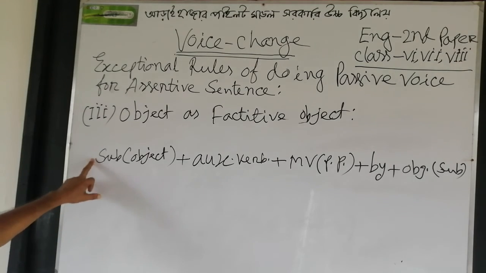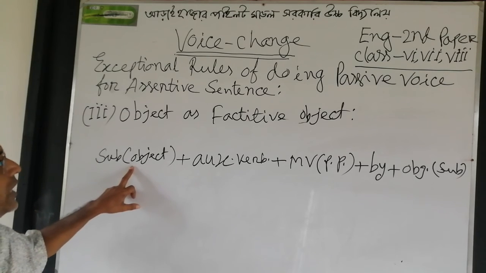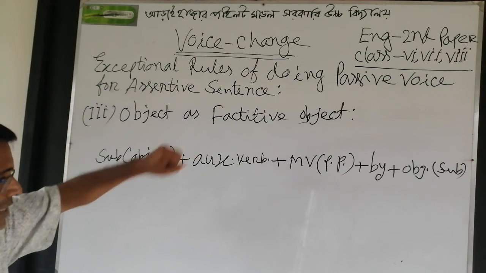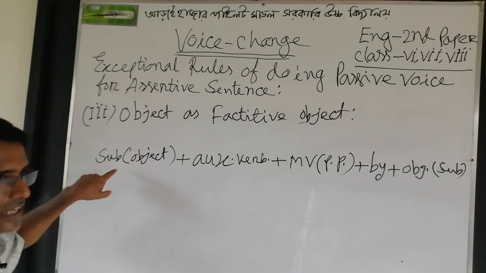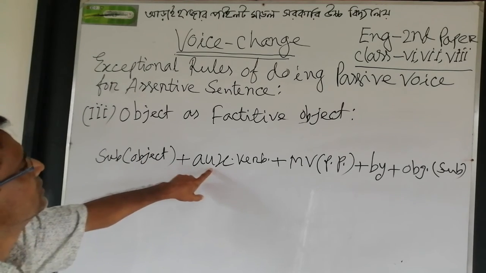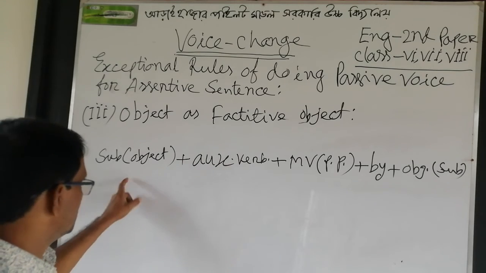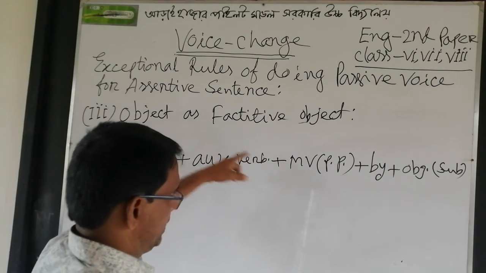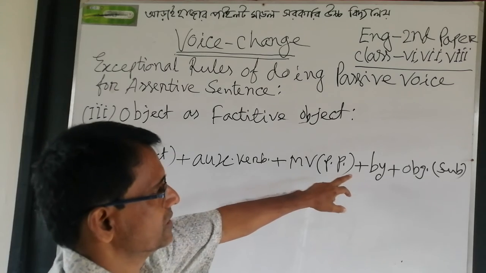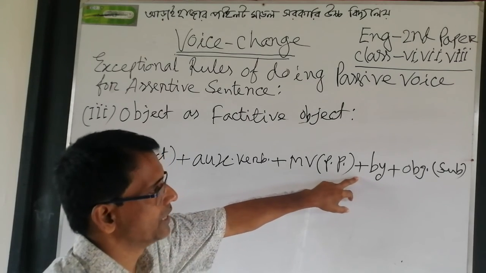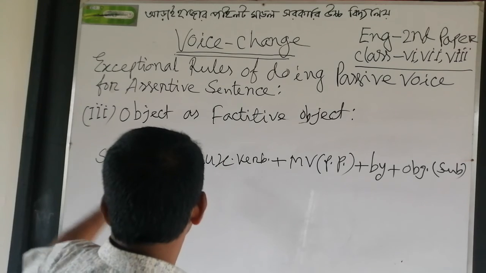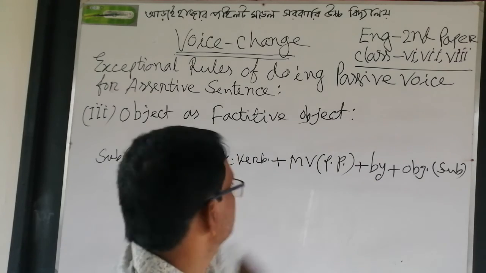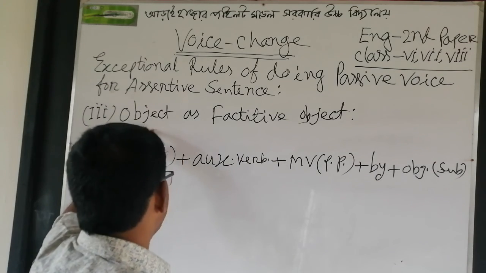Here, look at the structure. Subject of the object of active voice plus auxiliary verb, of course according to the tense of active voice, plus main verb of active voice past participle form, plus the preposition by, plus the subject of the given active voice.